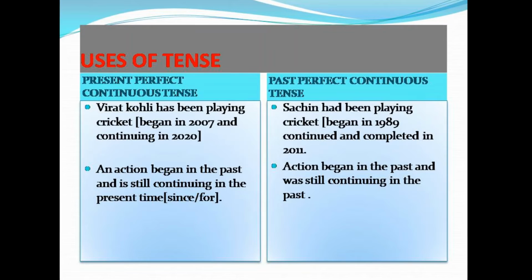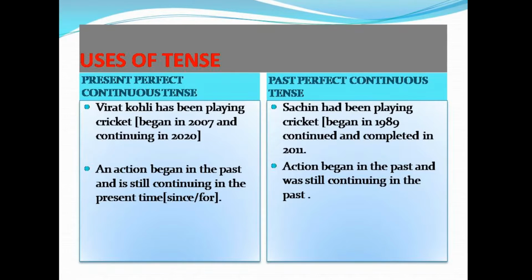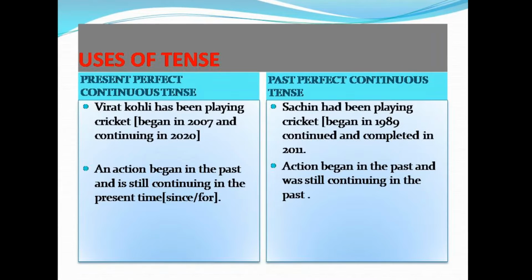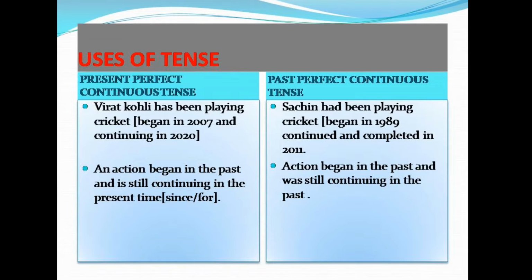This example indicates an action began in the past but is still continuing in the present time. Present perfect continuous tense can be used when an action began in the past and is still continuing in the present time. We can use since or for with this type of tense.